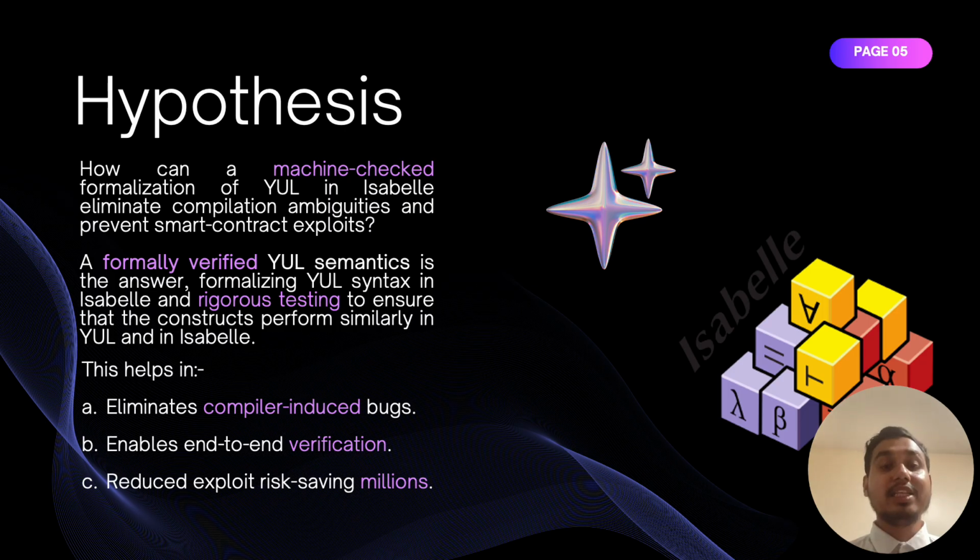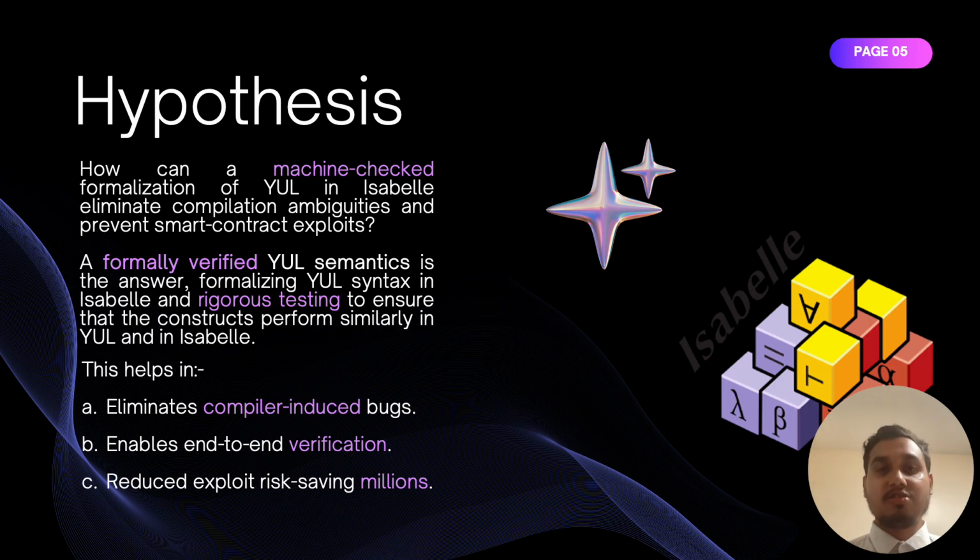Now, the hypothesis is: how can a machine checked formalization of YUL in Isabelle, which is a theorem prover, eliminate compilation ambiguities and prevent smart contract exploits? The idea is that if we can create a machine checked, mathematically rigorous model of YUL in Isabelle, we can prevent compiler bugs and reduce the risks of exploits.